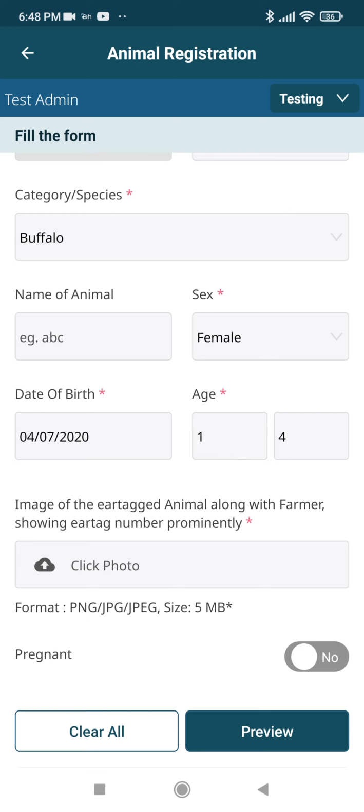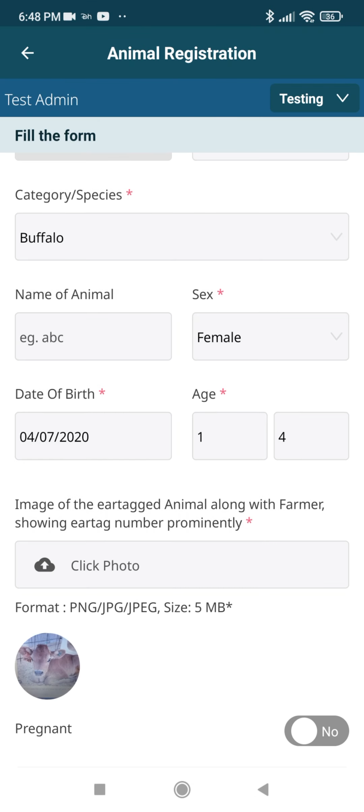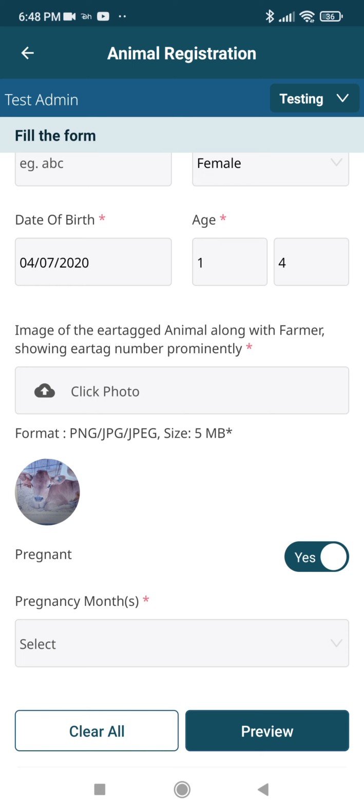You can take the picture of the animal by tapping on the click photo, and the camera option will be enabled. Once you click the picture, it will be saved in the system, and since we are registering a female in this case, we have an option to say that the animal is pregnant or not pregnant. If the animal is pregnant, you can tap on yes or no. So if it is pregnant, you can tap on yes, and then you can choose the pregnancy months.